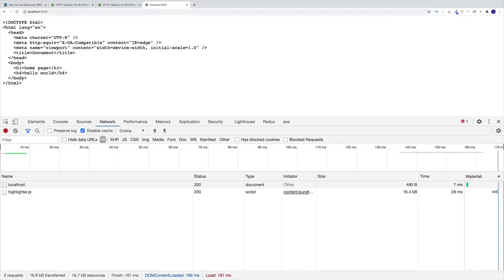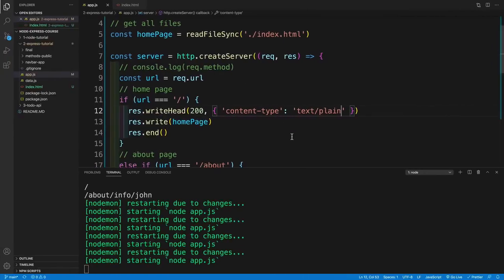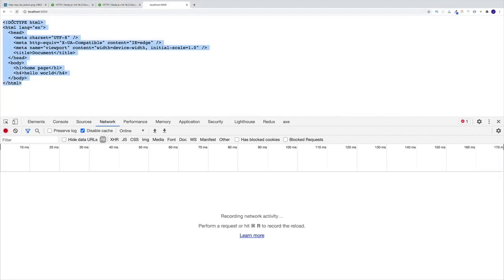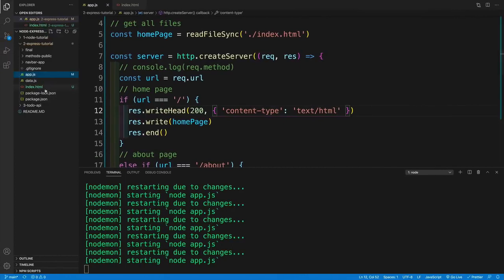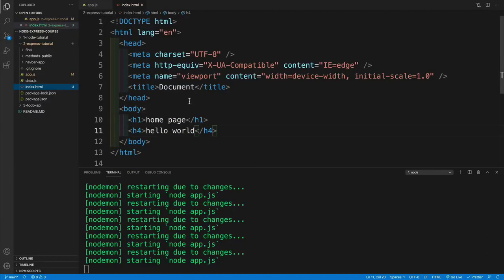And just to re-emphasize my point, if we change this to plain and save and refresh, of course, we're getting text. So yes, it is very important what content type we are setting up. So let's go back to HTML, and now, of course, we are in good shape. Awesome, we have our homepage. And now, of course, I can go to index.html